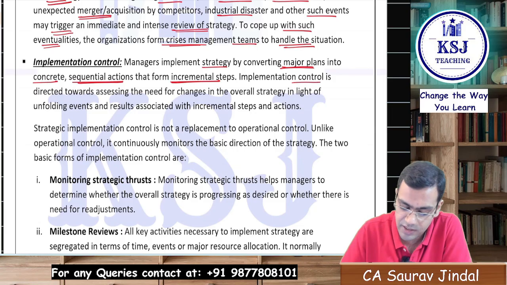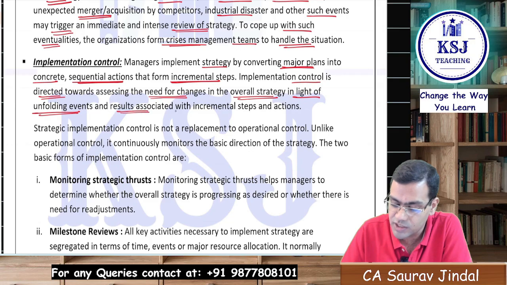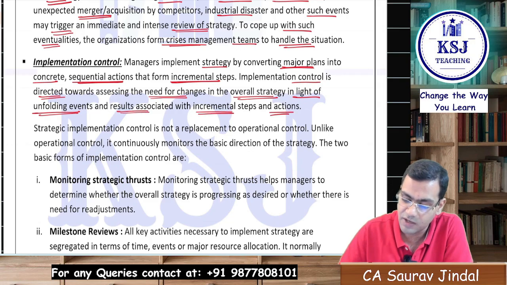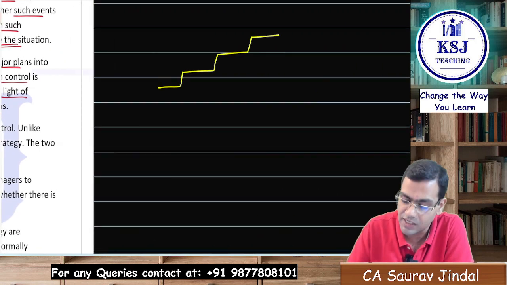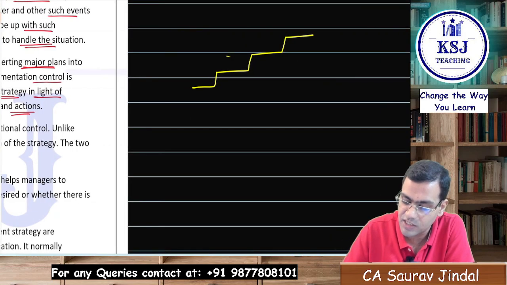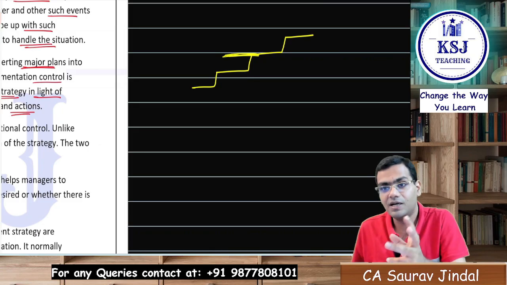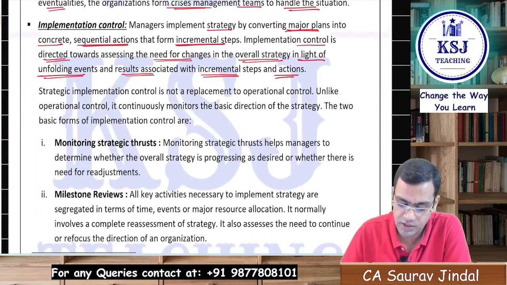So implementation control is directed towards assessing the need for changes in the overall strategy in the light of unfolding events and results associated with the incremental steps and actions. So if you are able to complete one step successfully, right? This is the ladder that you are climbing for strategy implementation. After reaching here, you feel like changing the strategy, that it's not working. This incremental step is not working now. You need to change the strategy here, right? This is what implementation control is.